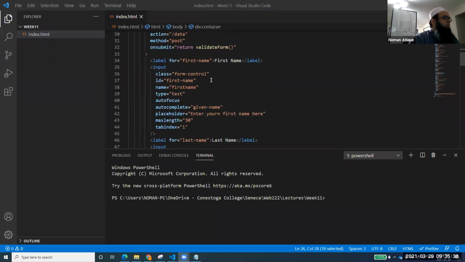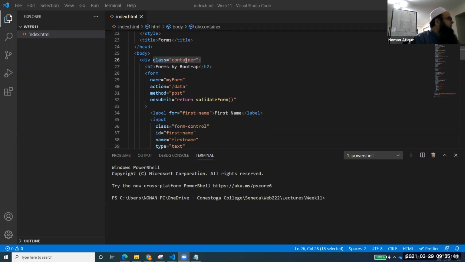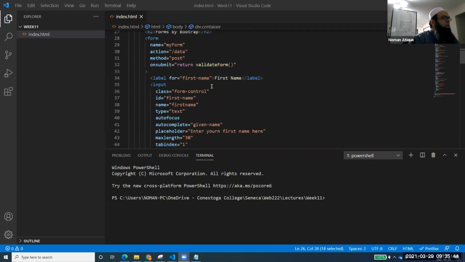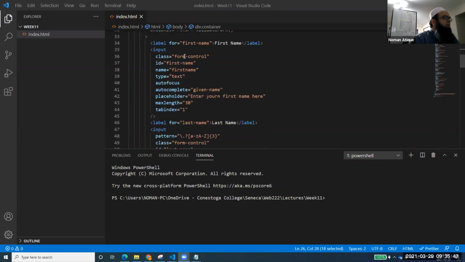Yes. So, class is equal to container. That's the first thing that I said was changed. And then for every input box, and even for the labels as well, I've not used the classes for label, but labels also use that same class, class equal to form-control. This is not a class that we have created, rather it's a class that comes from Bootstrap, and we just implement it, and our input boxes start looking more professional after implementing that. I'll just run that one as well.